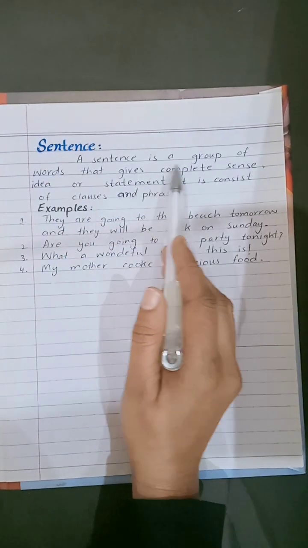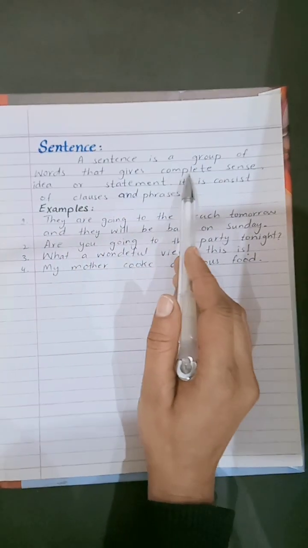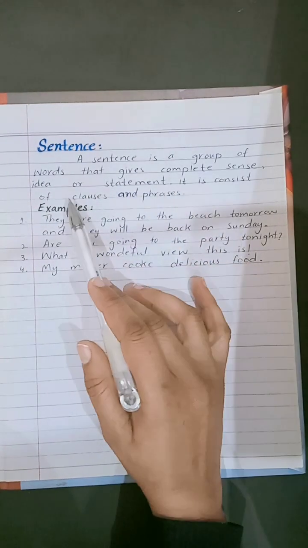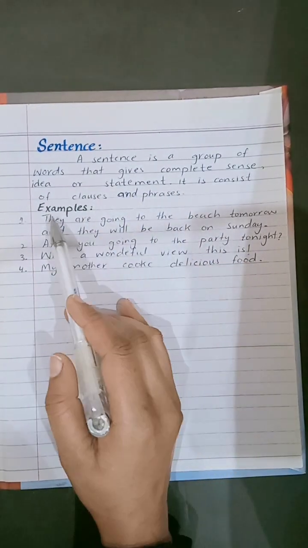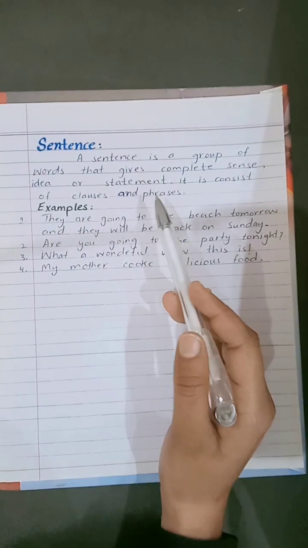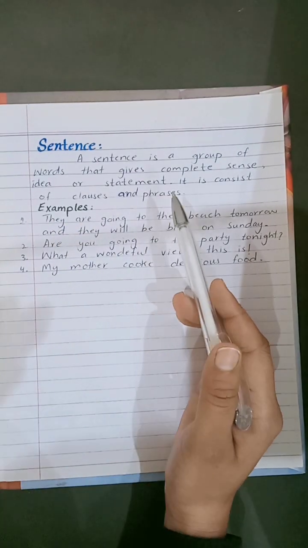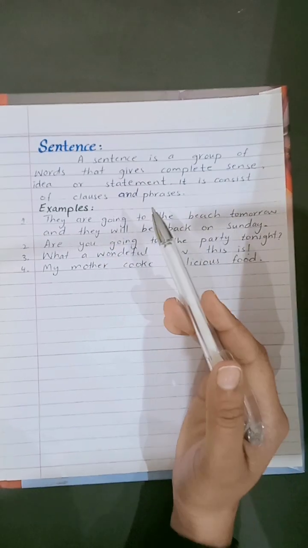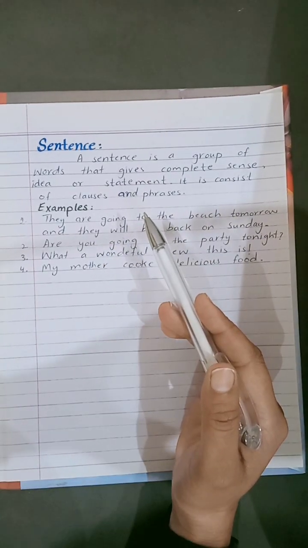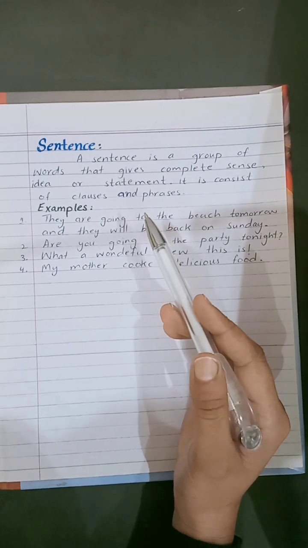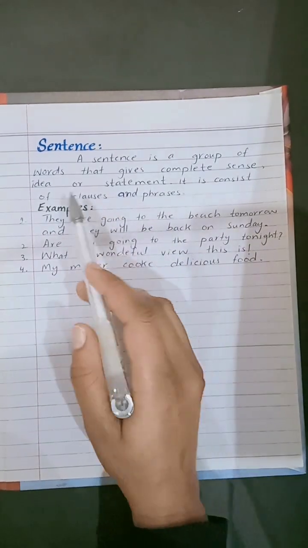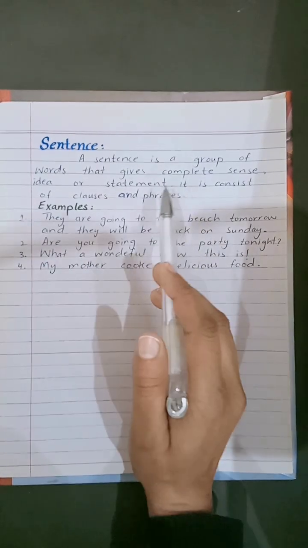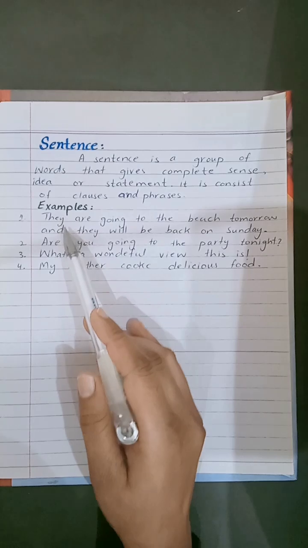The next is sentence. A sentence is a group of words that gives complete sense, idea, or statement. It consists of clauses and phrases. Here are some examples. Sentences also have many types like declarative, negative, interrogative, exclamatory, imperative, but I have already made a video about them. You can search for them on my channel and find a detailed video about them.